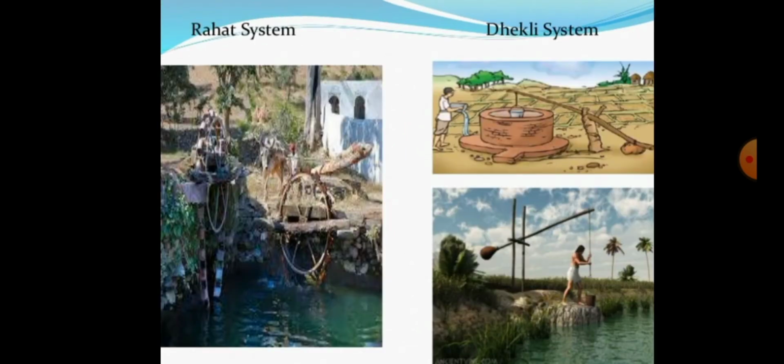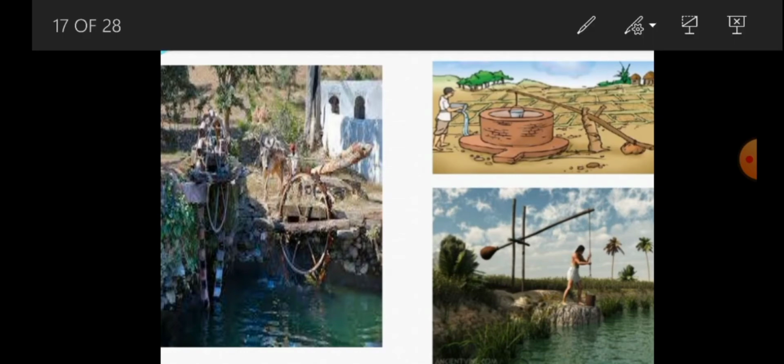Similarly, two more traditional methods are there. The third, a very important traditional method, is Rahat. So what's the meaning of the Rahat method? The Rahat method is one of the very important traditional methods of irrigation, through which we can supply water to the agricultural field.